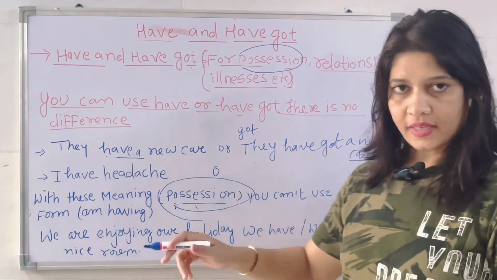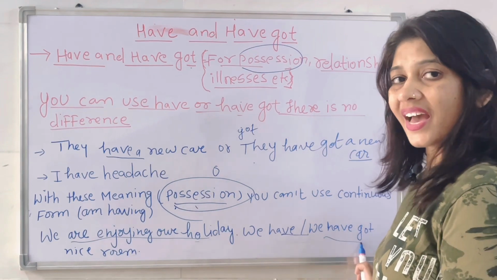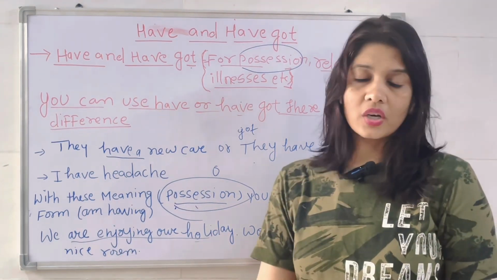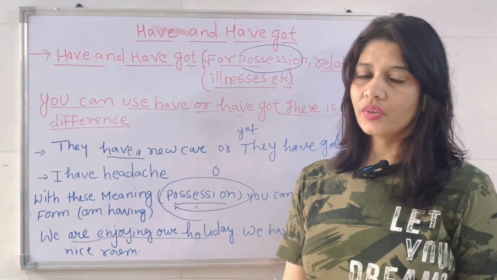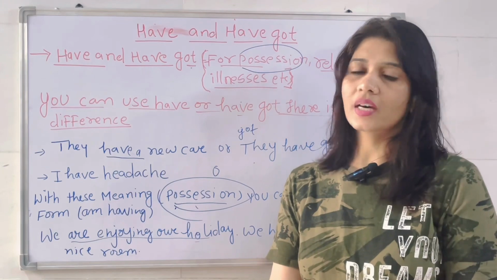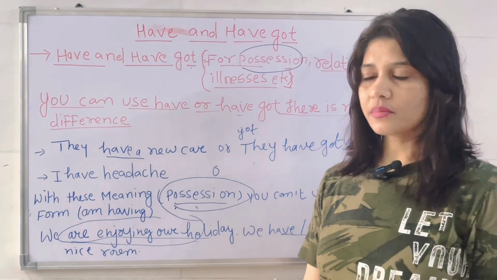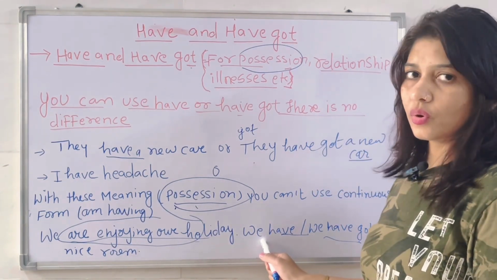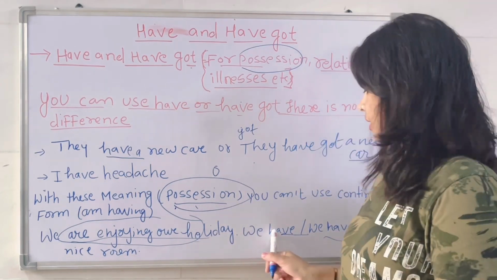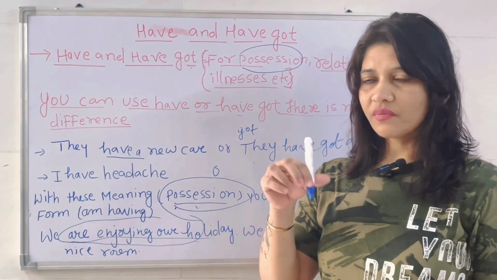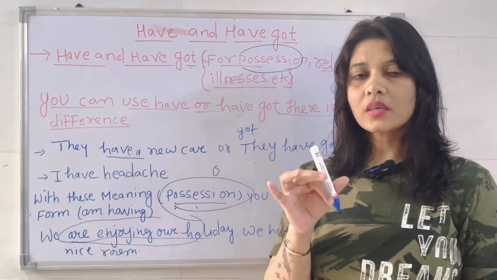We are enjoying our, for example, we are enjoying our holiday. We have, or we have got a nice room. You can say we have a nice room and we have got a nice room. We are enjoying our holiday, or we have got a nice room. Got it? Because this is the ing form with the continuous tense, but you cannot use it when you are talking about possession, like we got a very nice room, we took possession of it. When possession and relationship come, you have to use what?